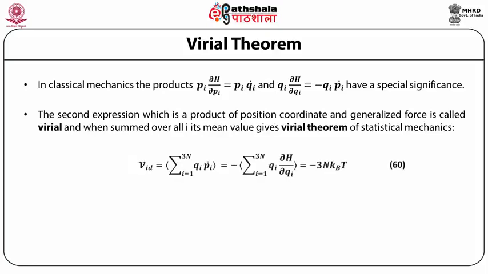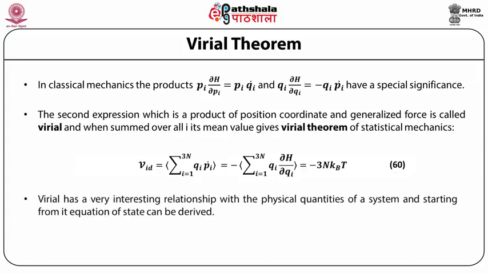That is, virial is equal to the mean value of summation over i equals 1 to 3N of q_i p_i dot, which is equal to negative of the mean value of summation over i equals 1 to 3N of q_i partial derivative of H with respect to q_i, which is equal to minus 3N k_B T. Virial has a very interesting relationship with the physical quantities of a system, and starting from it, the equation of state